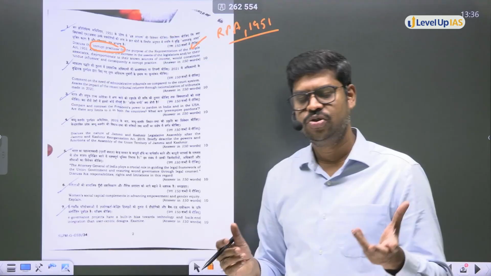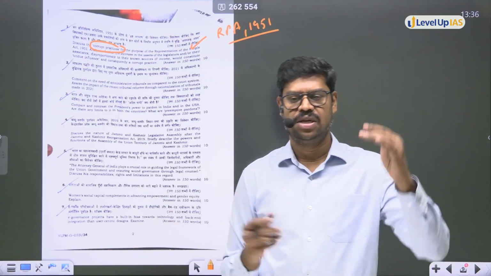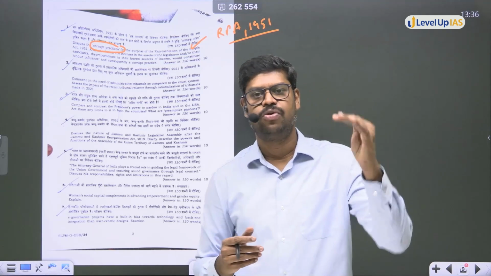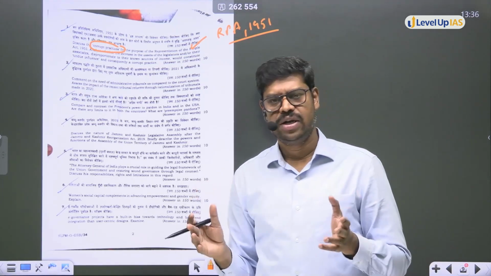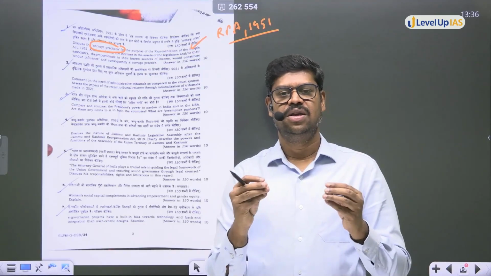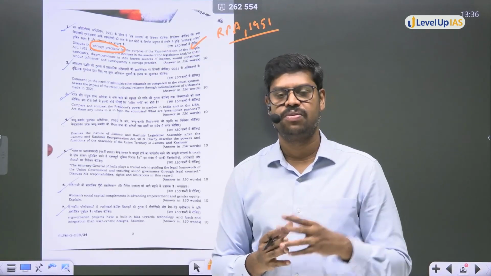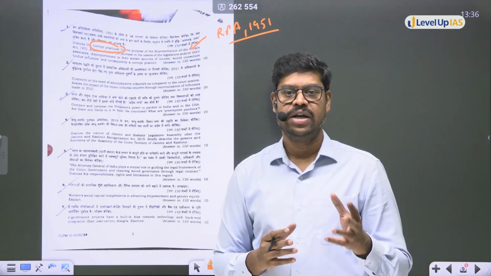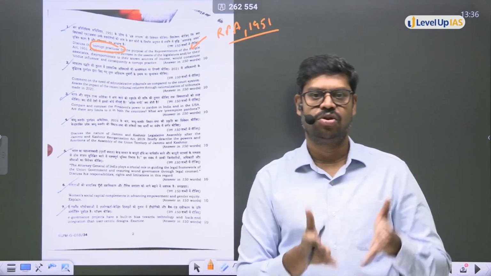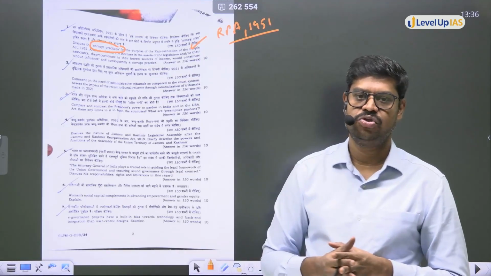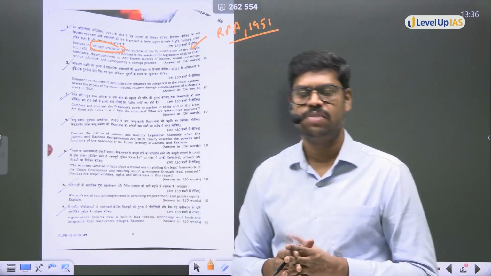So how can quasi-judicial bodies be better than the judicial bodies? Basically, what are the advantages? Advantages can be in terms of the procedure. The procedure is very simple in quasi-judicial bodies. Advantages in terms of the fee structure. Advantage in terms of speed of the judgments. Advantages in terms of specialization, probably specialization in terms of jurisdiction and expertise. So these are all the areas as to why the tribunals have been brought in.